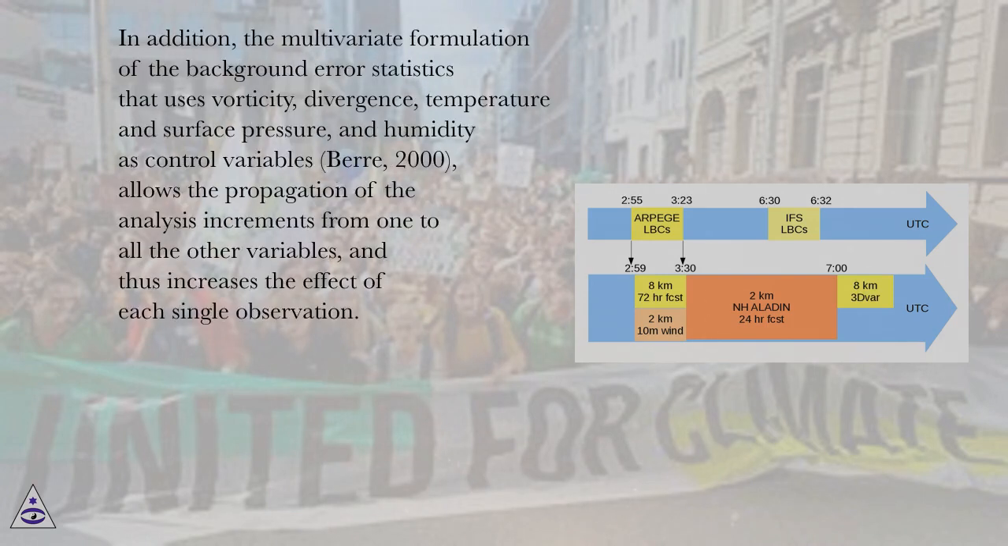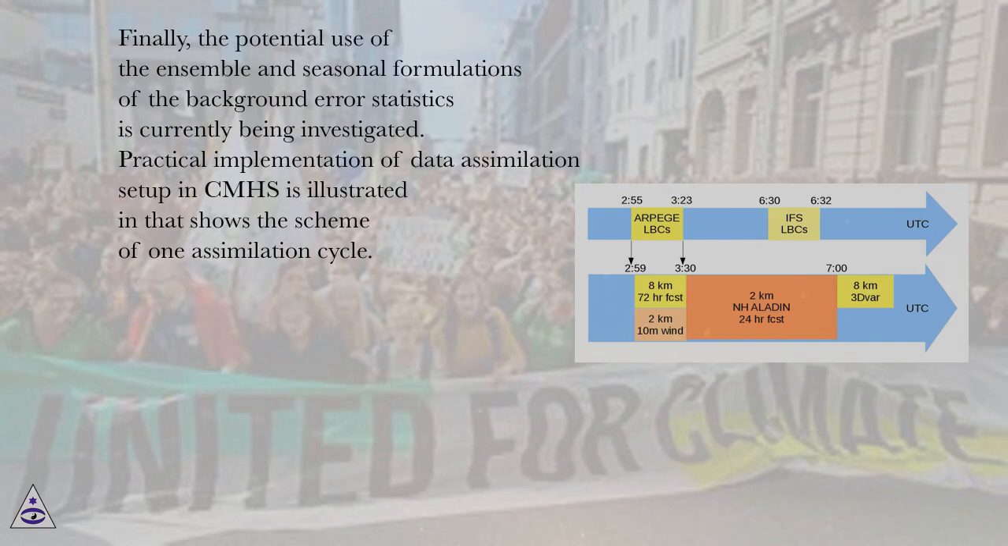In addition, the multivariate formulation of the background error statistics that uses vorticity, divergence, temperature and surface pressure, and humidity as control variables, as in Aire 2000, allows the propagation of the analysis increments from one to all the other variables, and thus increases the effect of each single observation. Finally, the potential use of the ensemble and seasonal formulations of the background error statistics is currently being investigated.